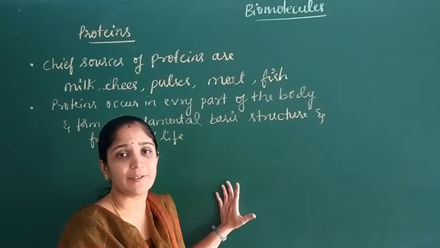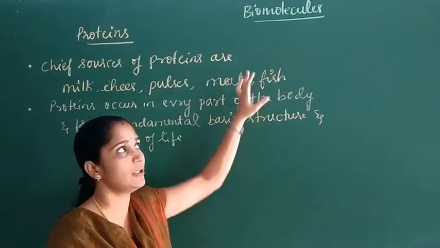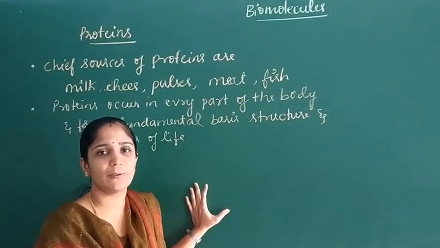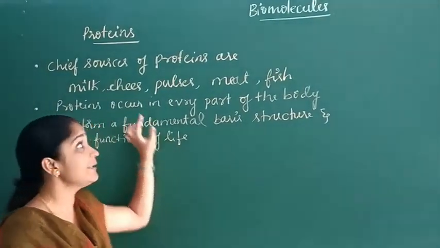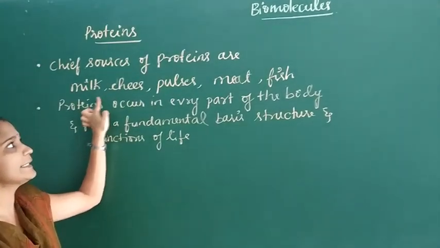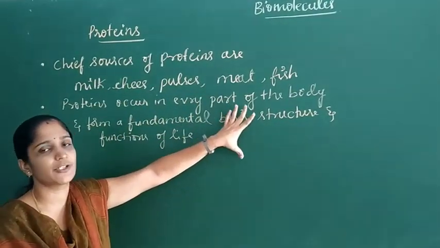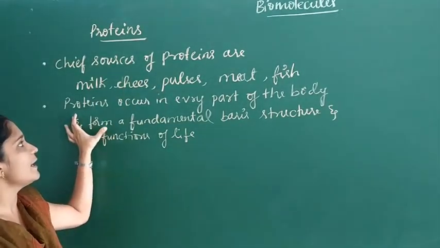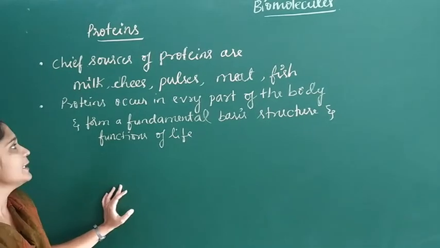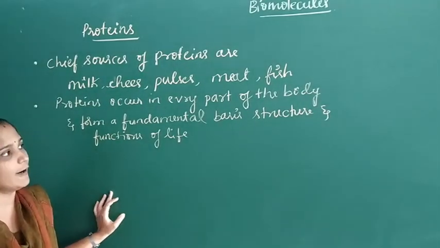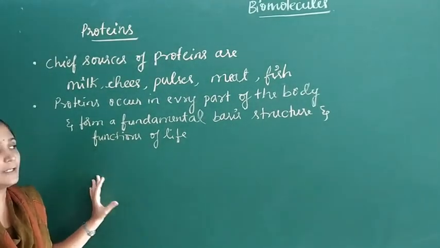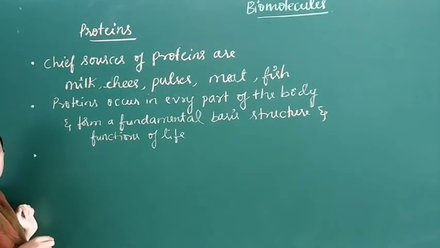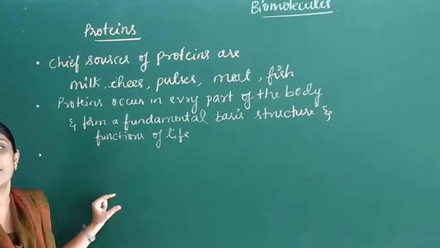In our last class, we discussed some important polysaccharides and the biological importance of carbohydrates. In this class, we shall discuss the next biomolecule, proteins. Proteins are the most abundant biomolecule of the living system. The chief sources of proteins are milk, cheese, pulses, meat and fish. These are the important sources of proteins.